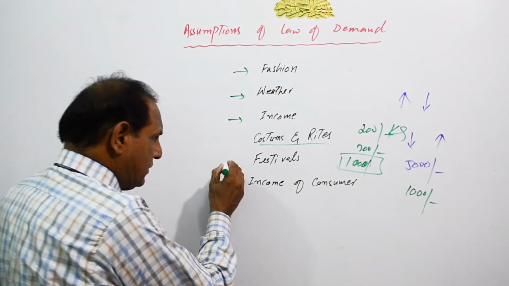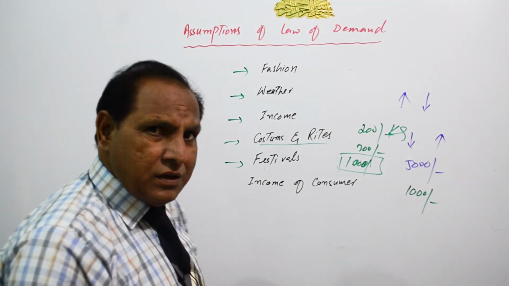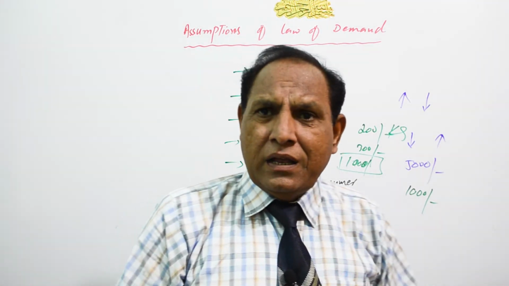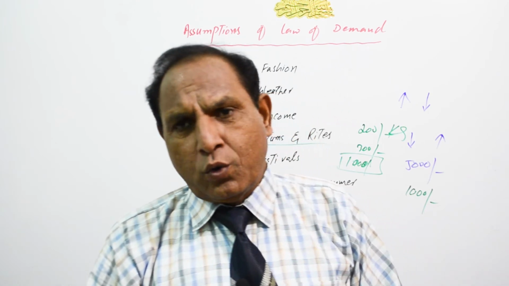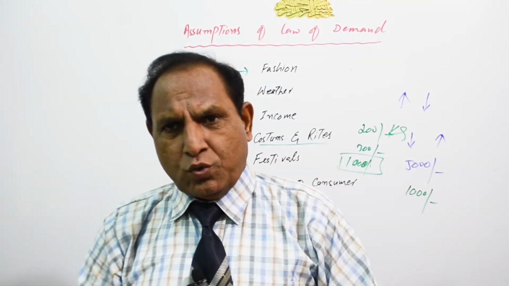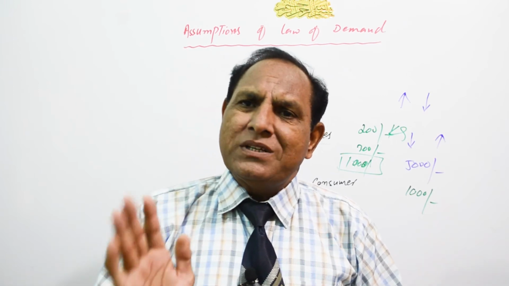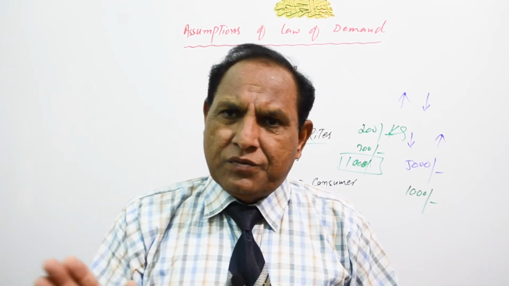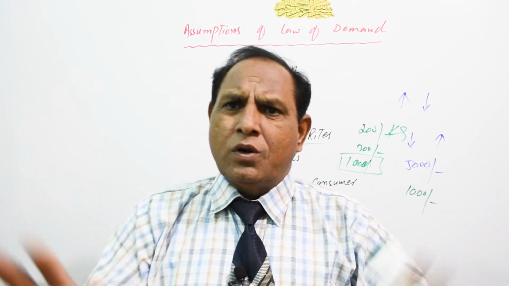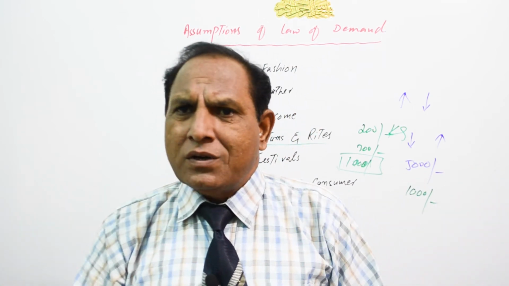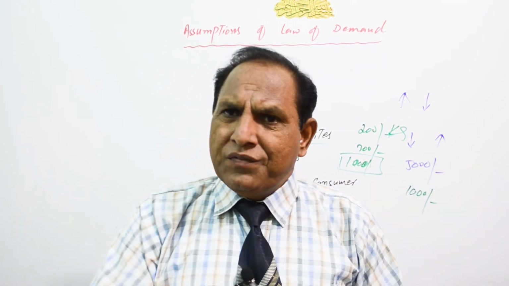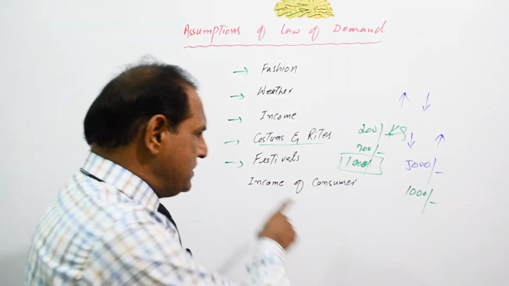Next one is the festival. The festival plays an important role in the demand for goods. When there is a festival, we will like to purchase the goods. But the prices are not our issue now. We will not be concerned with the prices. We will take care of this festival.